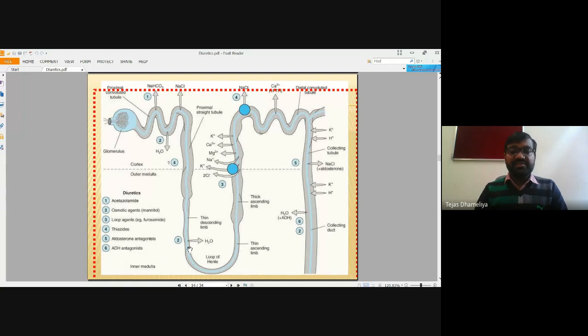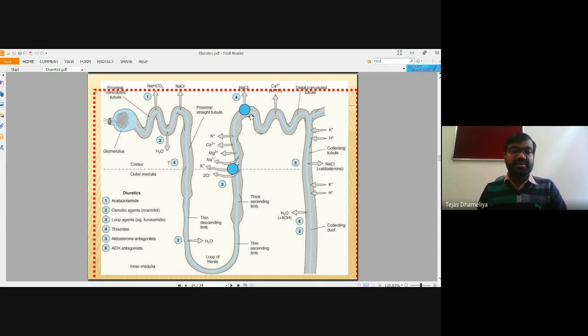Then there are other classes of diuretics. Another class is loop diuretics, which show their action mainly in the thick ascending loop of Henle. The fourth kind, thiazide diuretics, inhibit the sodium chloride importer at this point, and thus show their mode of action.